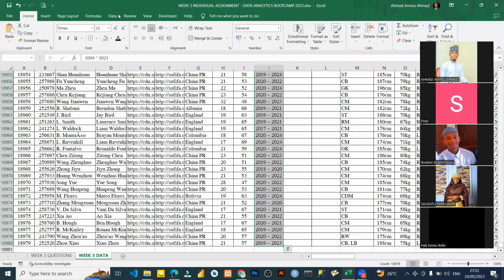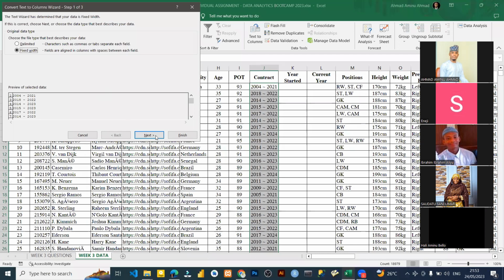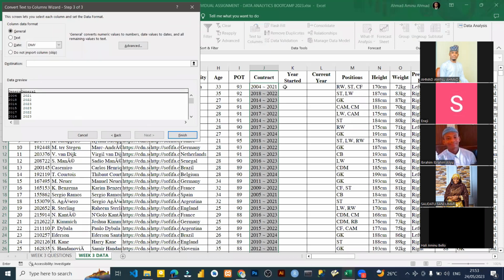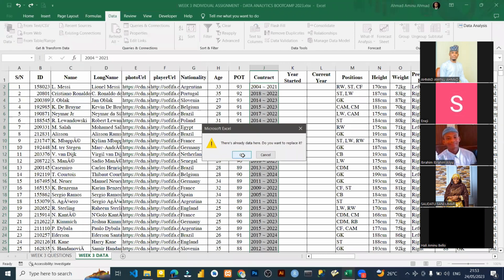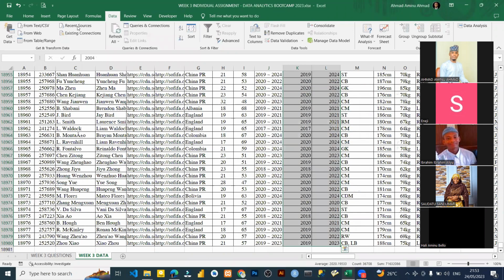Go back to text to column, just click here. So I'm going to say delimited, because it's one separator. So I'll paste that separator. You see it's separated for us. Then I will change the destination to be the year started and current year columns. Then I'll just click finish and click OK. So you see it created this for us, and I will highlight them and put them at the center.